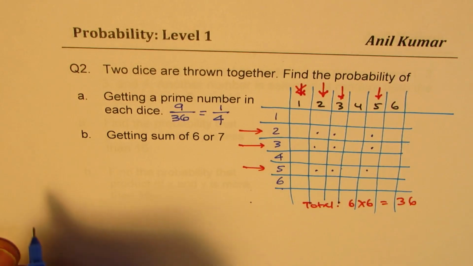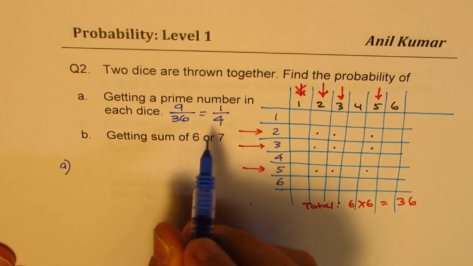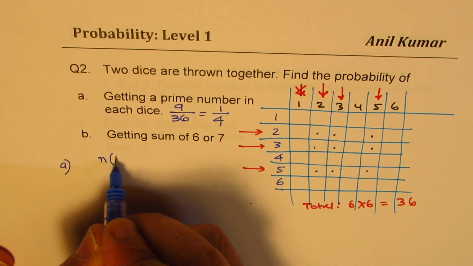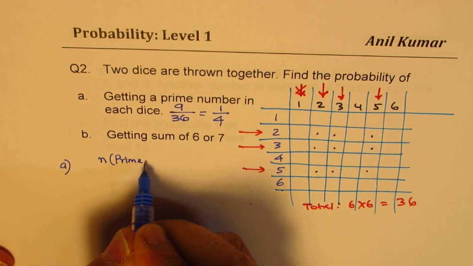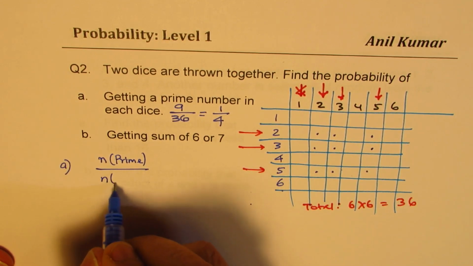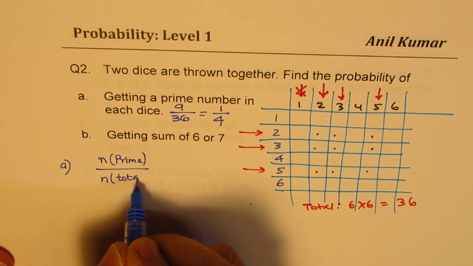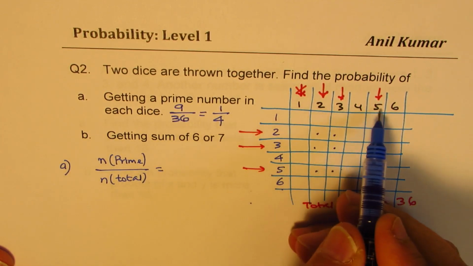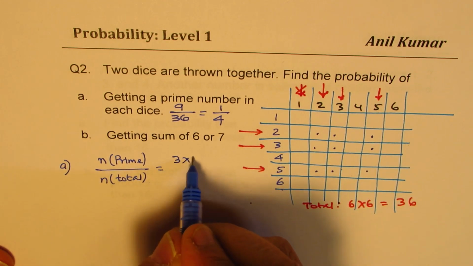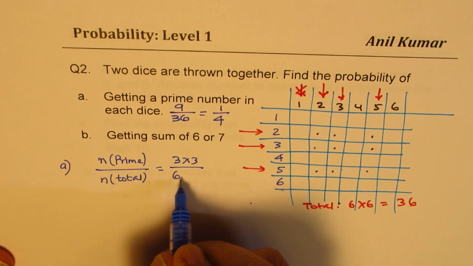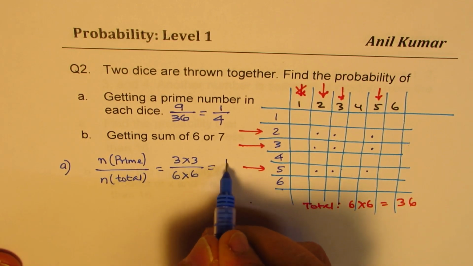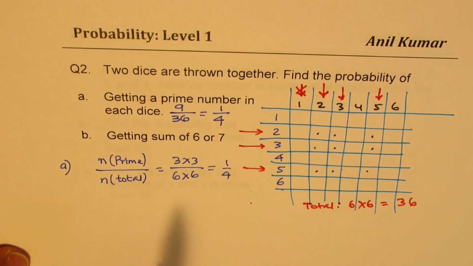So for part A, the probability of getting prime numbers is the favorable outcomes over the total, or sample space. There are 3 values which are prime numbers on each die, so it is 3 times 3, and the total is 6 times 6, correct? That is how you get your answer as 1/4. So it's quick to get the answer.